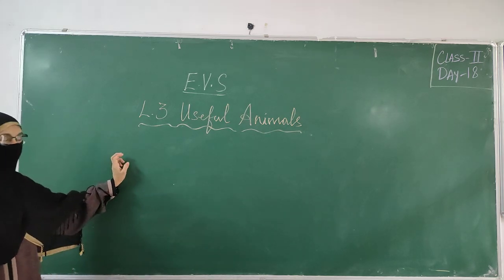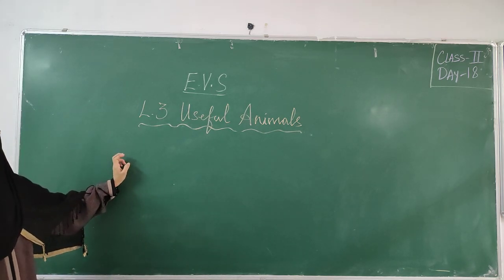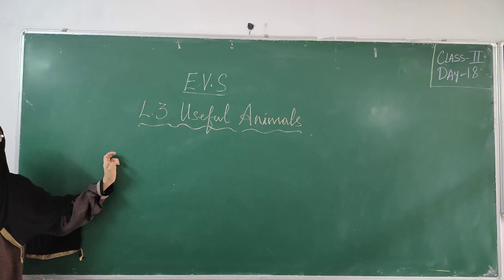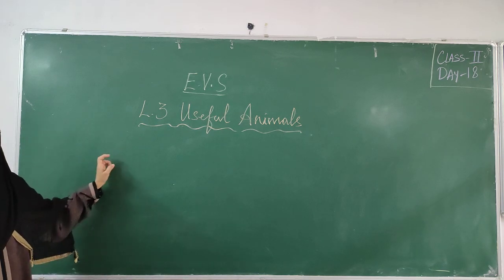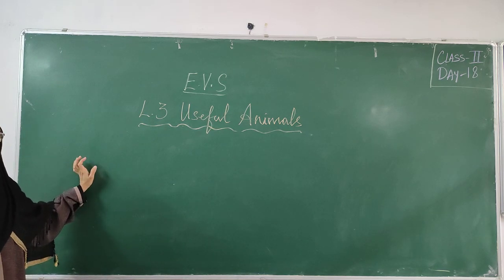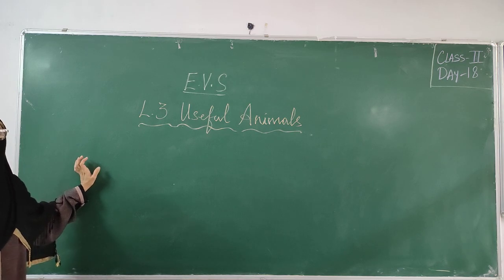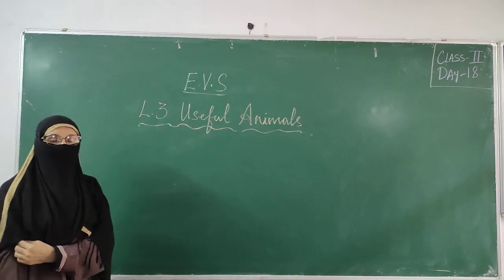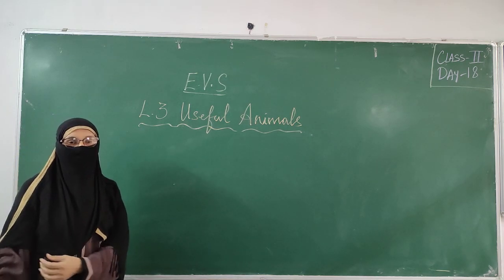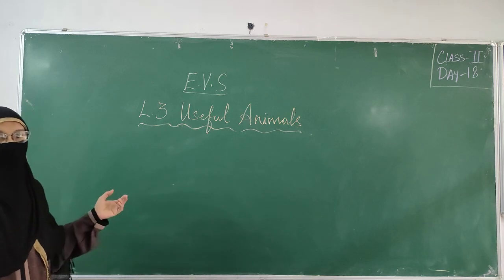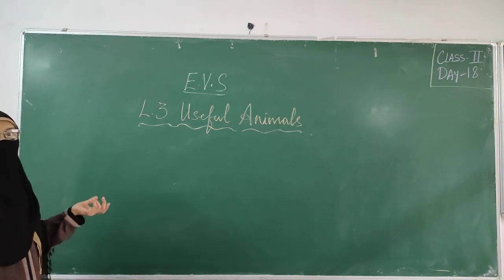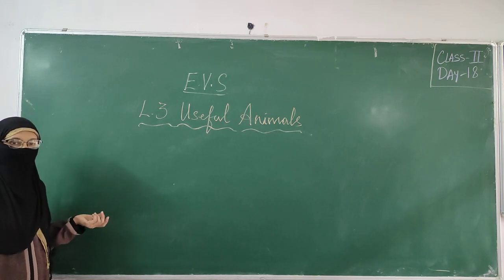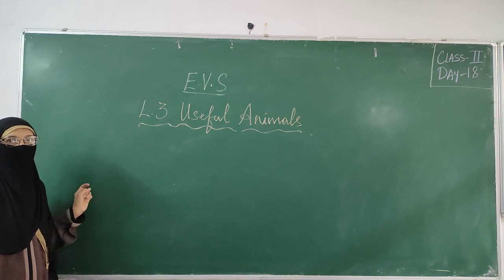Lesson 3: Useful Animals. In the previous class we have studied about uses of plants. How plants are useful to us, what plant products we take as food, and besides food, plants also give us wood from which we make wooden furniture. They give us gum, paper, and perfumes. Cotton we get from the cotton plant, jute we get from the jute plant. These are the things which we get from plants.